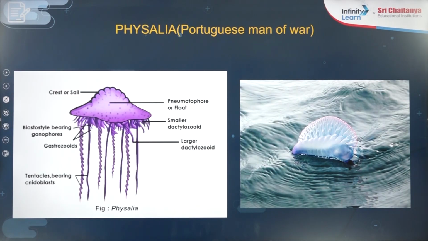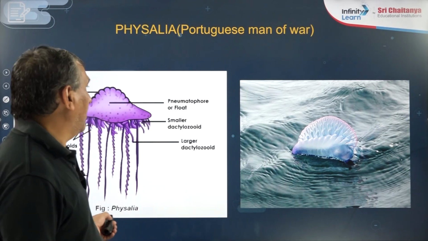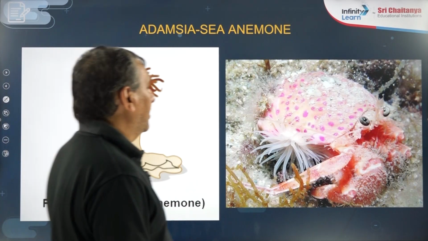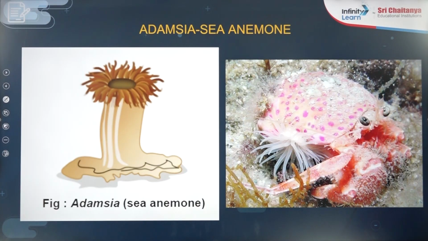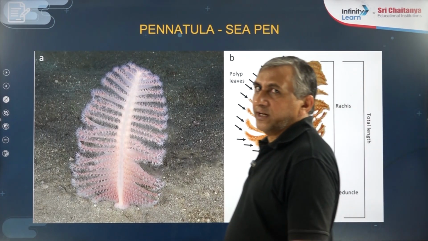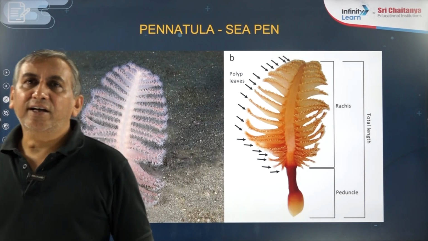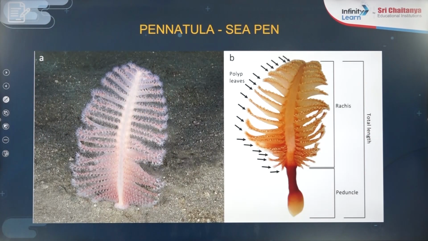Second one is Physalia, known as the Portuguese man of war. Adamsia, the sea anemone. Pennatula, it looks like a pen, so it is known as the sea pen. Sea pen is the Pennatula.